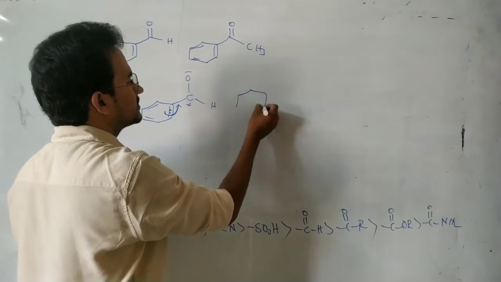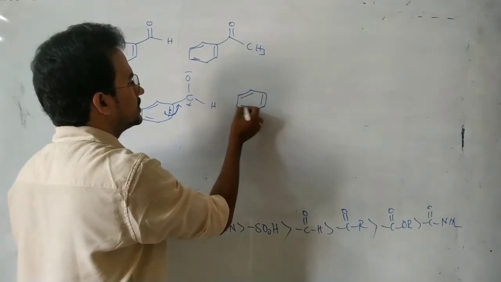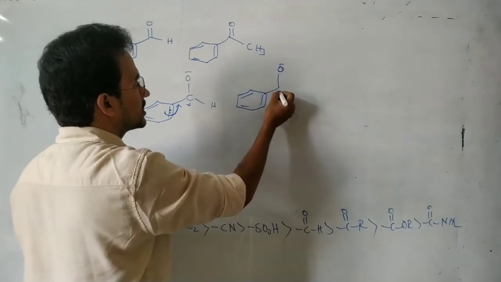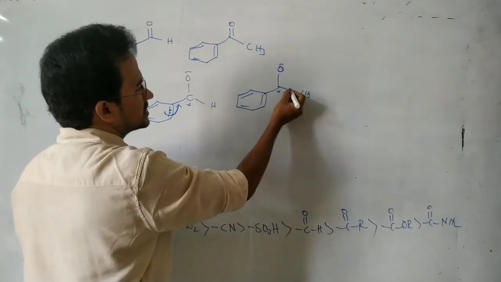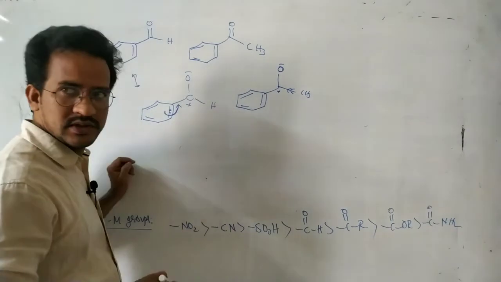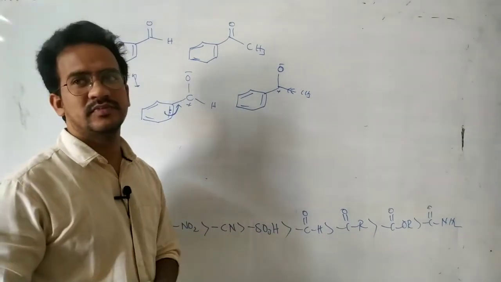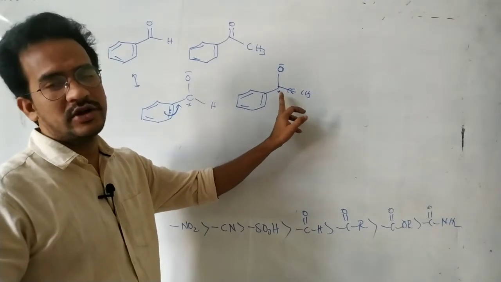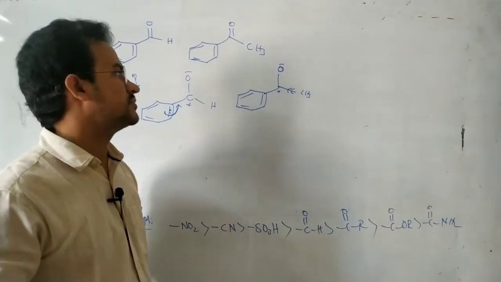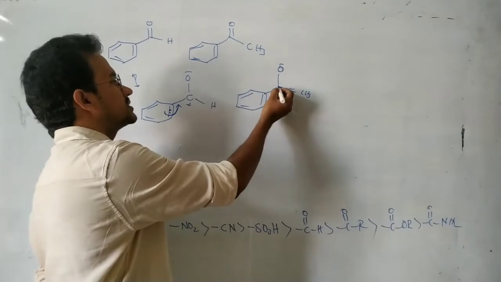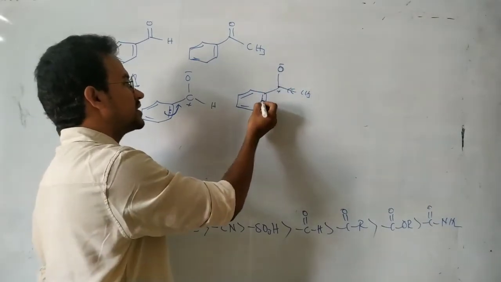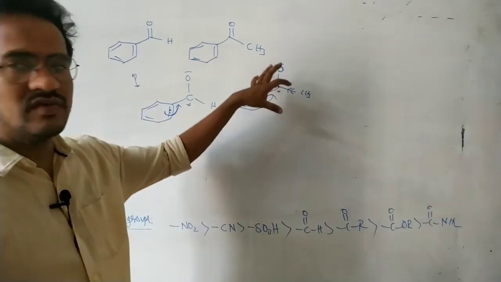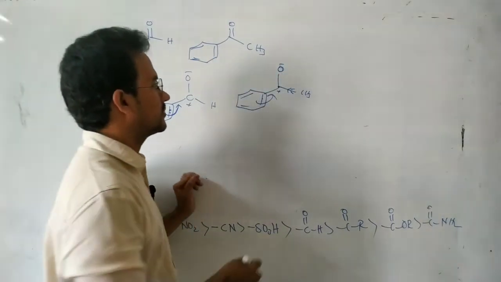But here in this case, in the ketone, C=O, O minus, here plus, here CH3. The CH3 is a donating group. So by the donating nature, the magnitude of the positive charge decreases. So then this carbon has less tendency to attract the electrons from the benzene ring. That's why the keto group is a weaker minus M group than the aldehyde.